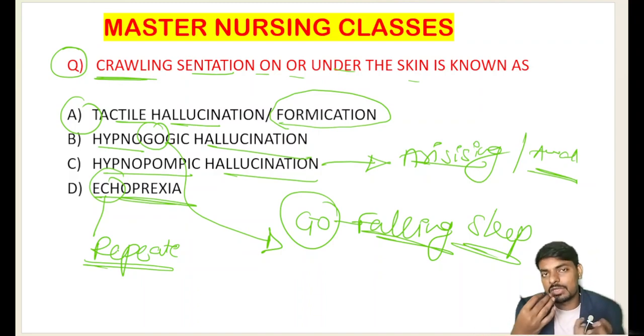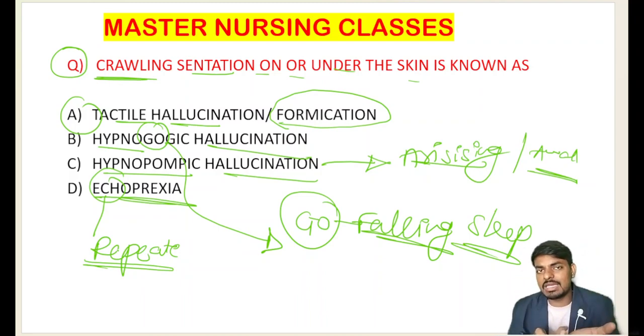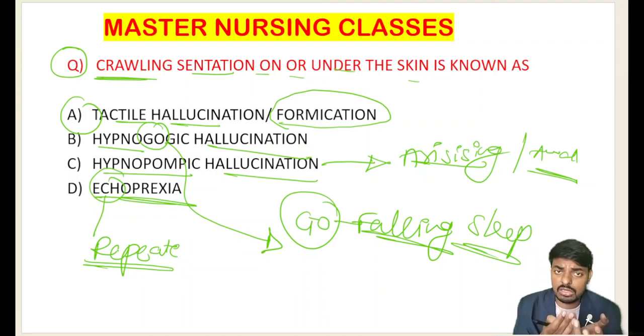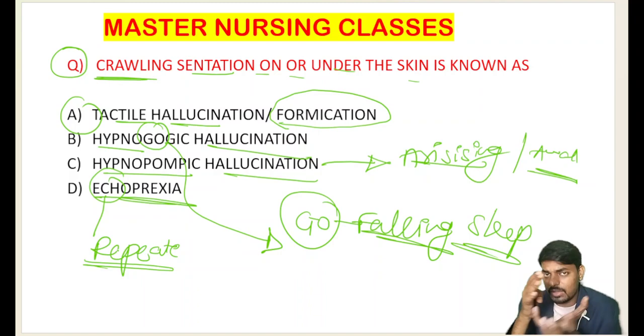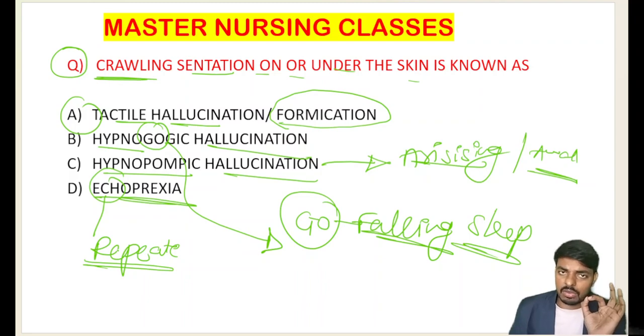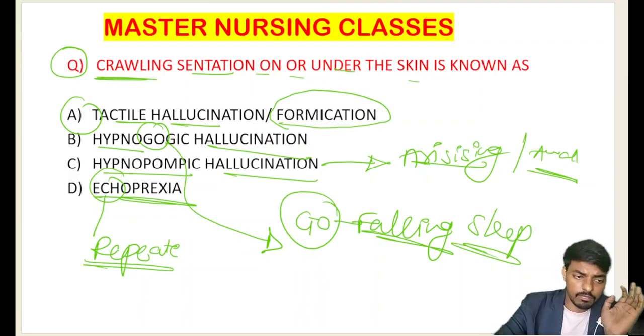Whatever the patient is hearing, he is repeating. That is the parrot-like repetition of the word, and we call that echolalia. The repetition of the action which the patient is seeing, that is what we call echopraxia. Praxia stands for the action and lalia stands for the word. Very importantly, echo stands for the repetition. I think your concept is clear here. Let me go for the next question.